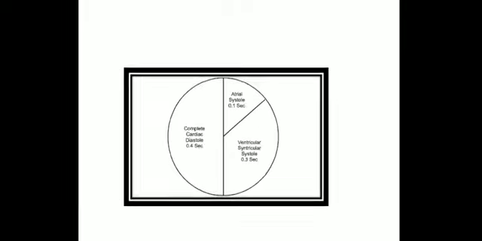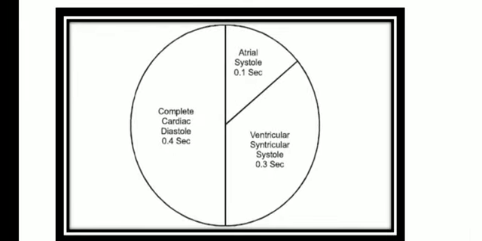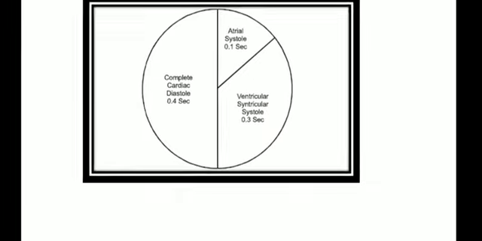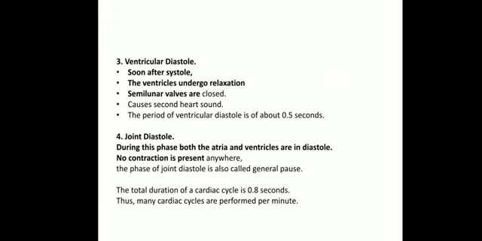Okay, so here you can see the whole cardiac cycle. Complete cardiac diastole is for 0.4 second, the atrial systole is for 0.1 second, and the ventricular systole is for 0.3 seconds. So it consists of 0.8 second for one heartbeat. It will be 0.8 second for one heartbeat.